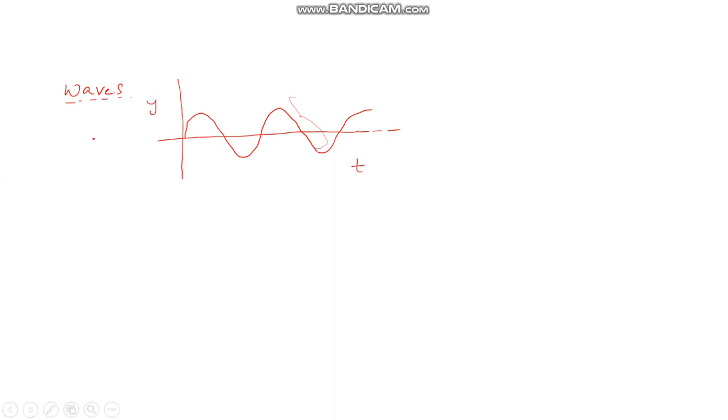This wave started at t equal to 0. This top point is called crest and these bottom points are called trough.